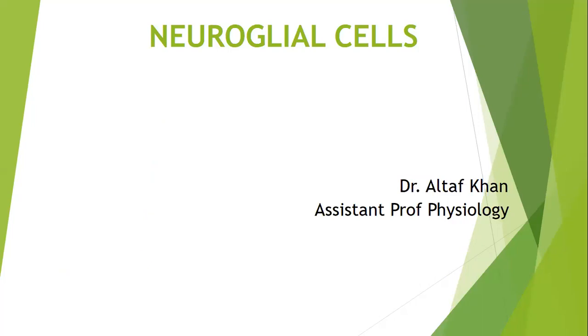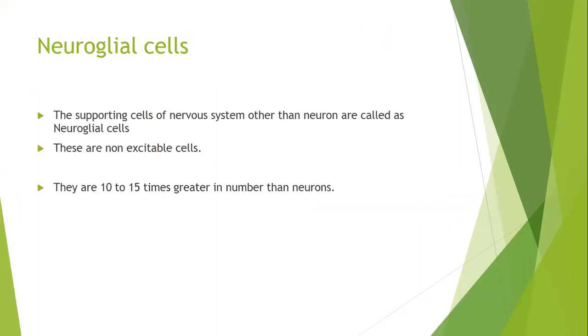These supporting cells of the neuron, which support neurons in their delicate function, in their daily function, in their role of control in the human body, are called neuroglial cells. So neuroglial cells are supporting cells of the nervous system other than neurons.